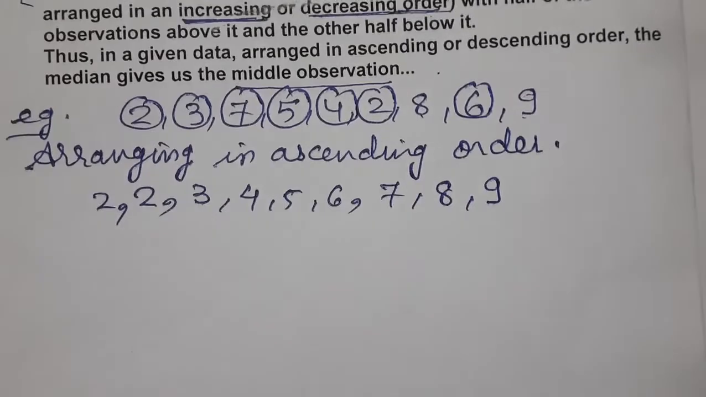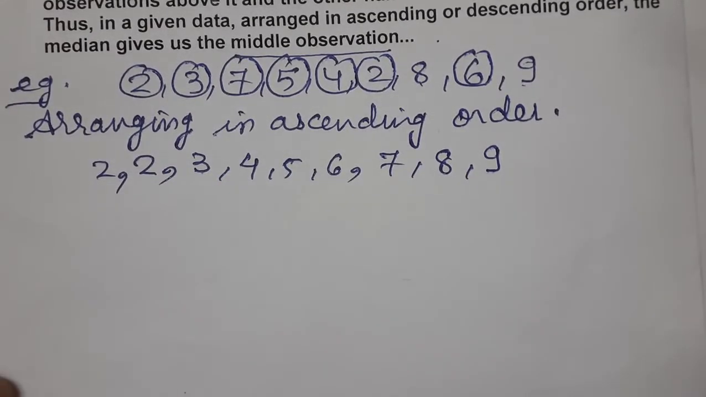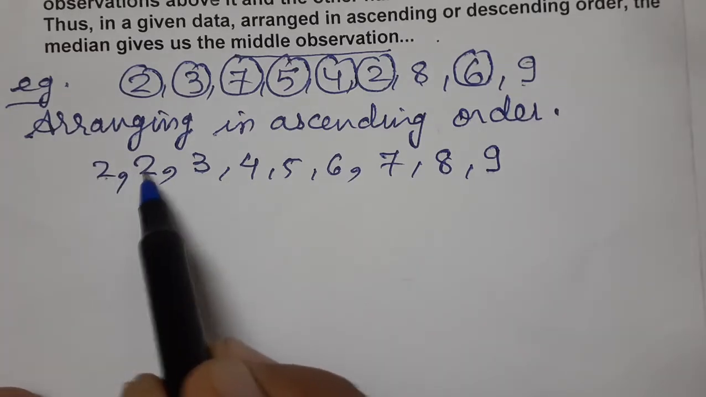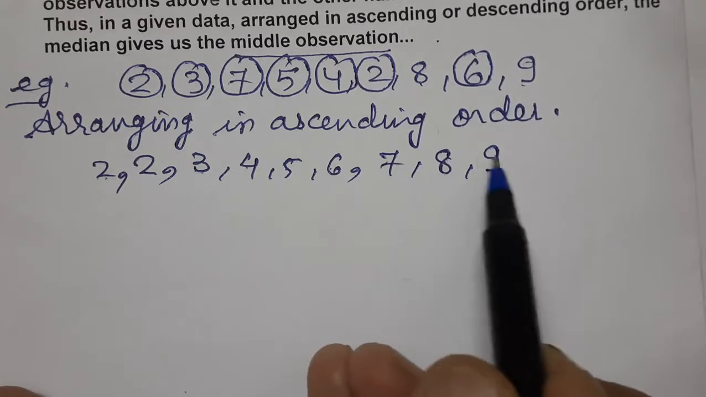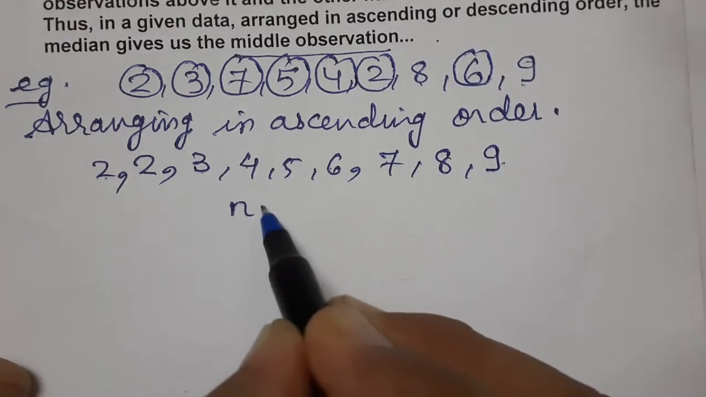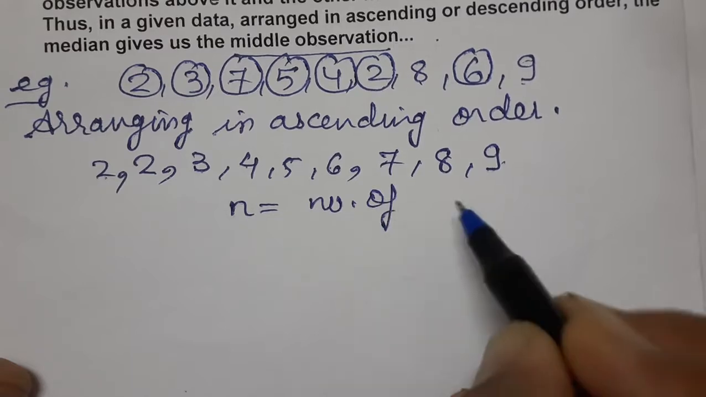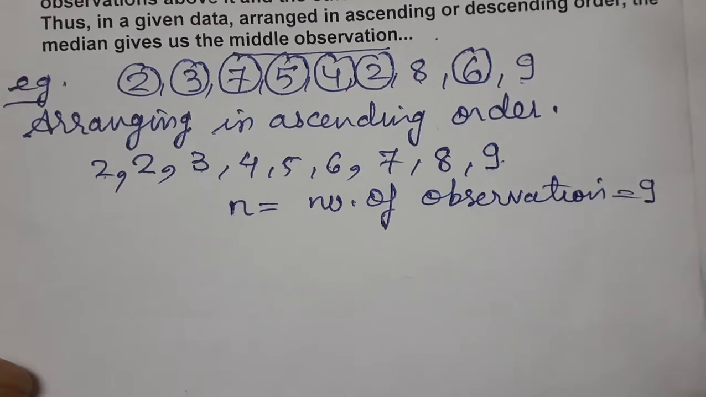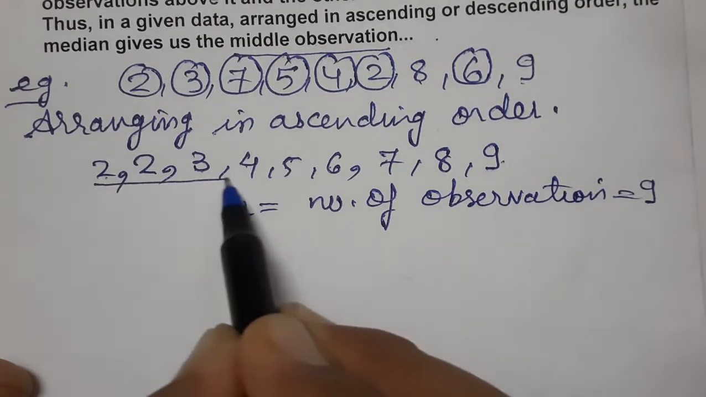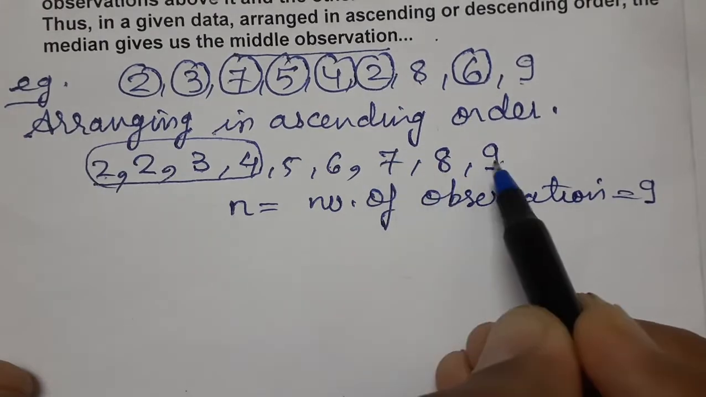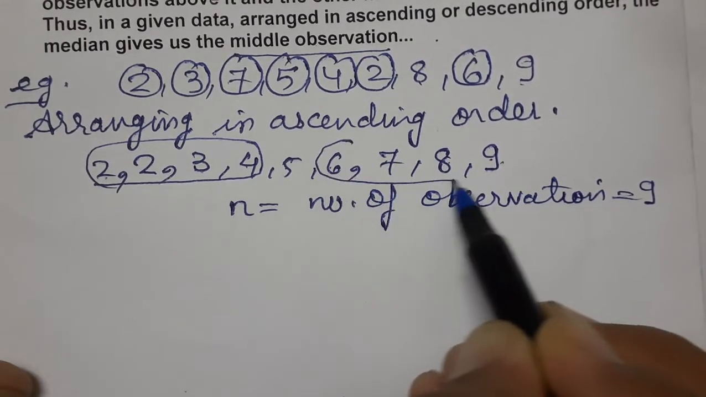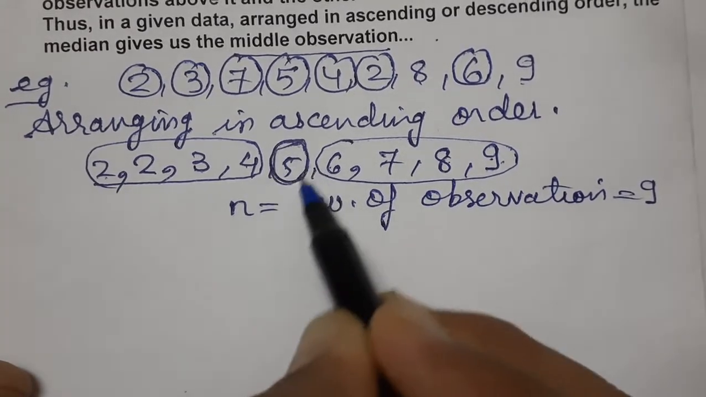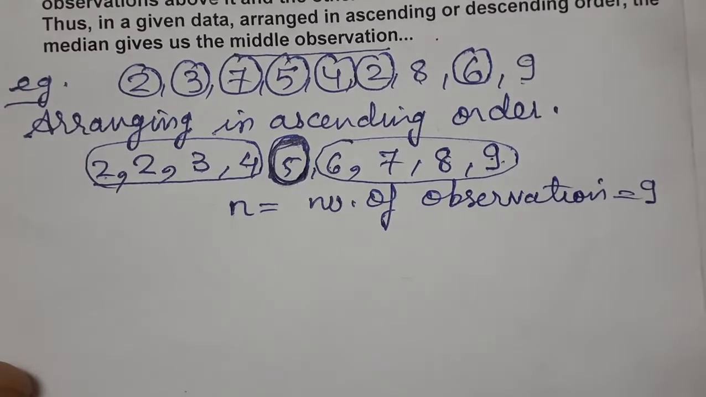After this, see what will happen. Now we need the middle value. So just find out how many terms are there. 1, 2, 3, 4, 5, 6, 7, 8, 9. Total 9 terms are there, and N means the number of observations. The number of observations is 9. So 1, 2, 3, 4, and from the last 1, 2, 3, 4. Why have we taken 4? So that we will get the middle one. So what is the middle one? 5. So 5 is the median.